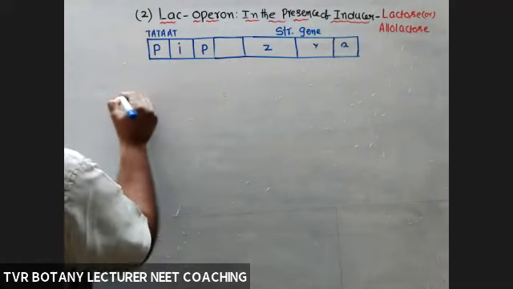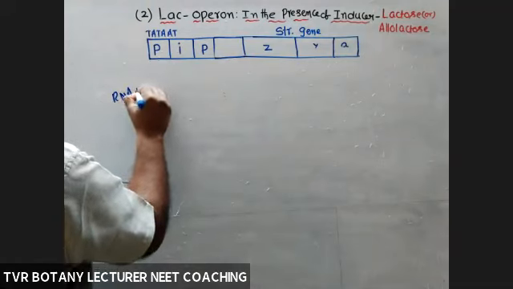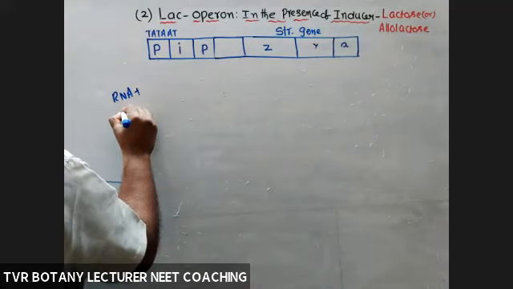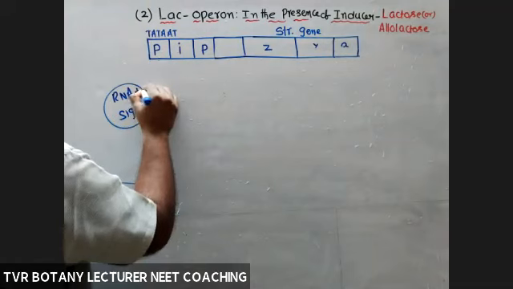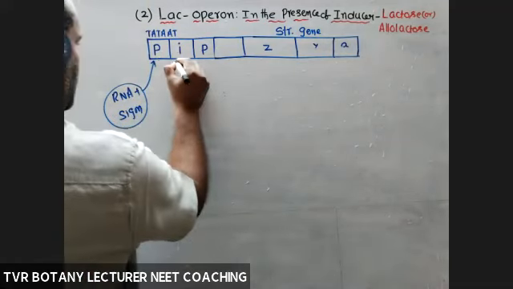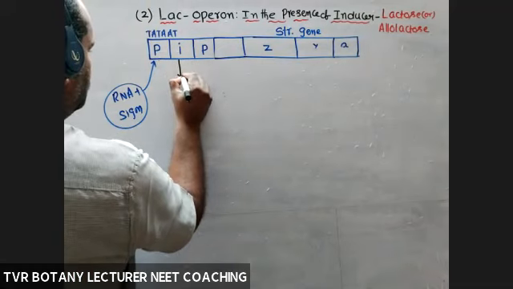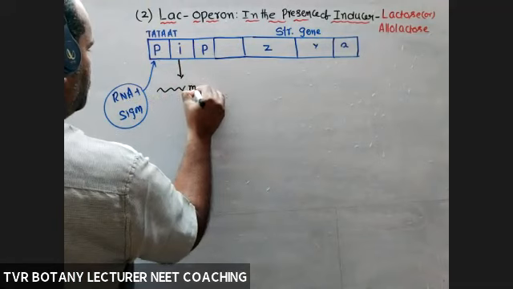Now one by one. Here, RNA polymerase along with the sigma factor is bound to the promoter. Now, transcription of the I gene gives an mRNA molecule.